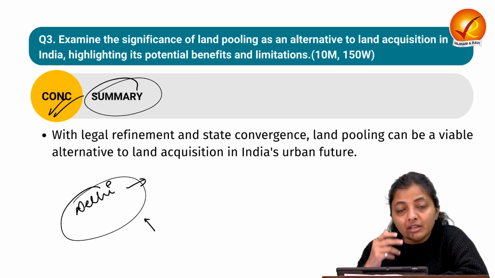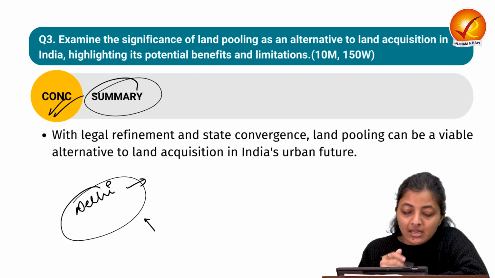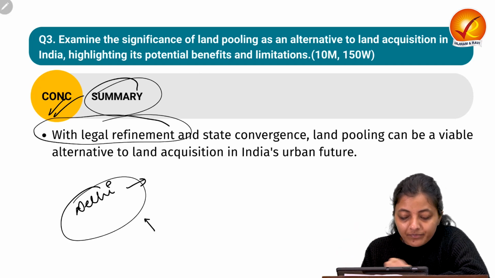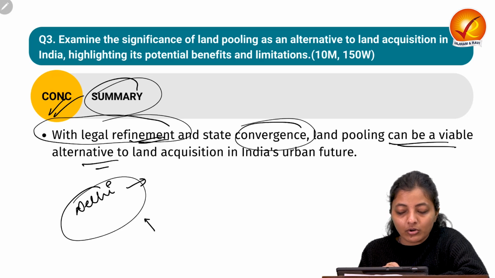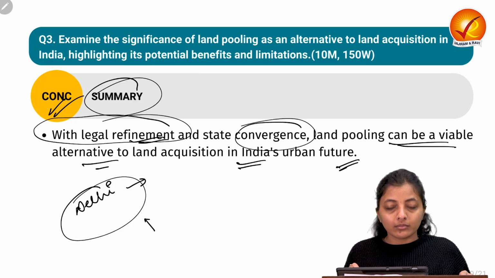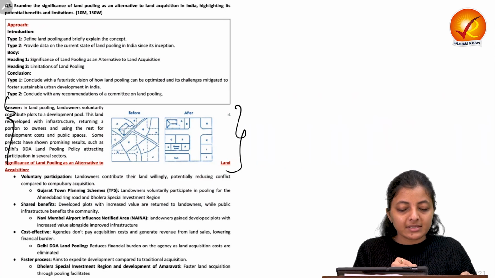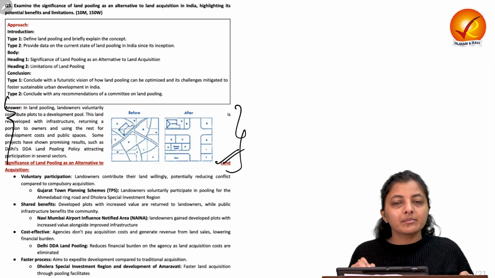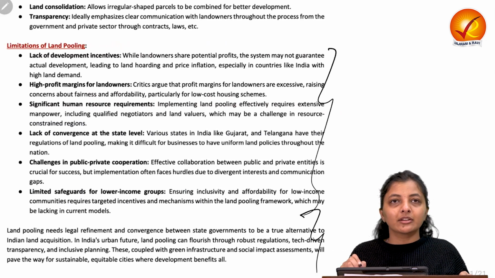So for this, we need to increase transparency and get the public's trust. How can we do this? With legal refinement and state convergence. This can be a viable alternative to land acquisition in India's urban future. Okay. Moving on to the model answer: start with some definition, you can also make some diagram, then significance, limitations, and finally some conclusion.